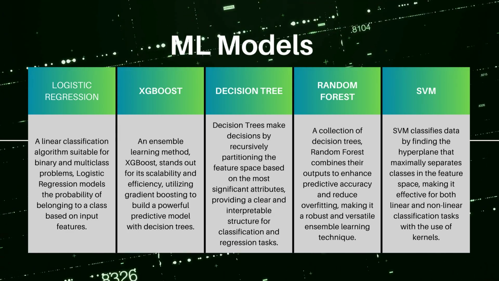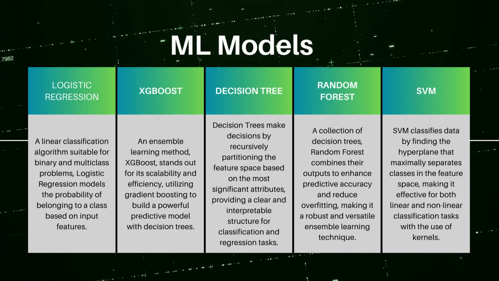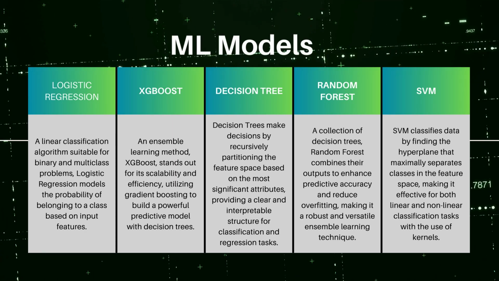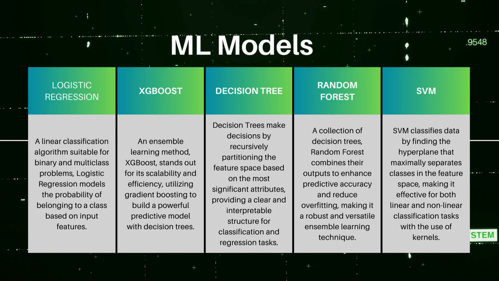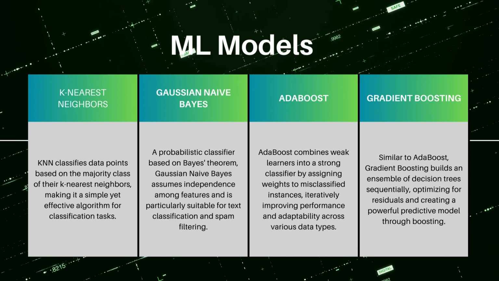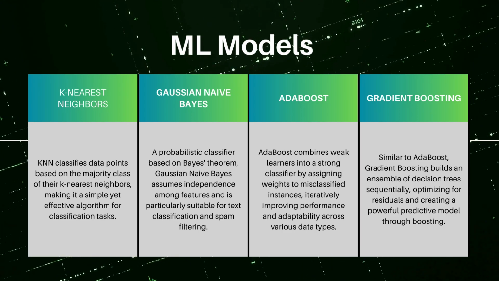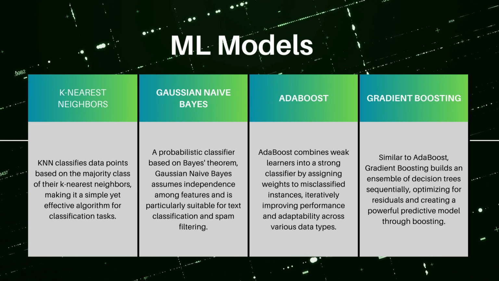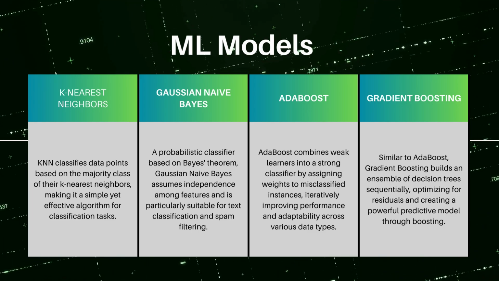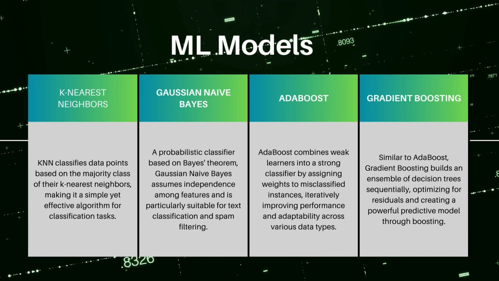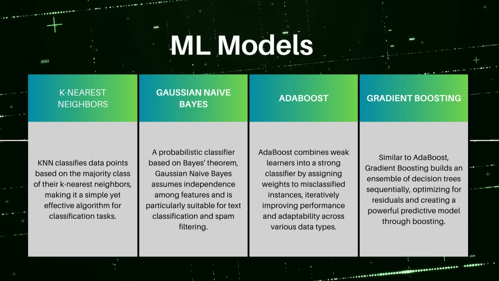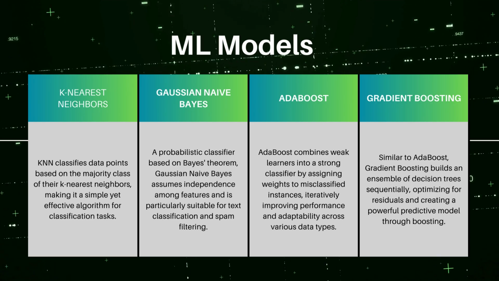Support Vector Machine (SVM) classifies data by finding the optimal hyperplane, making it effective for linear and non-linear classification tasks with kernel usage. Moving on to Gaussian Naive Bayes, a probabilistic classifier based on Bayes' theorem, suitable for text classification and spam filtering, assuming feature independence. AdaBoost strengthens weak learners into a robust classifier by iteratively adjusting weights on misclassified instances, improving adaptability.